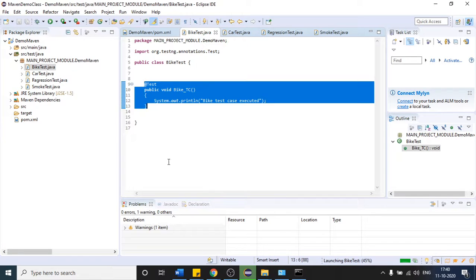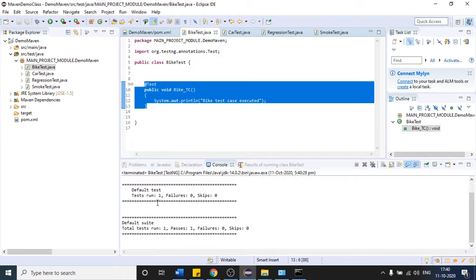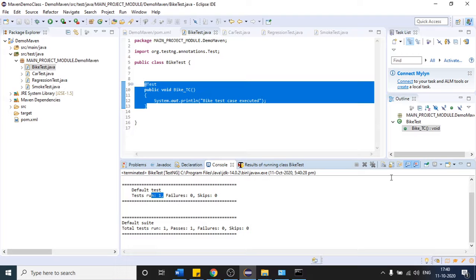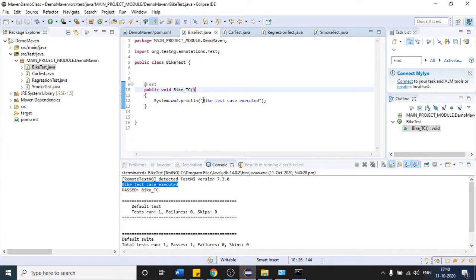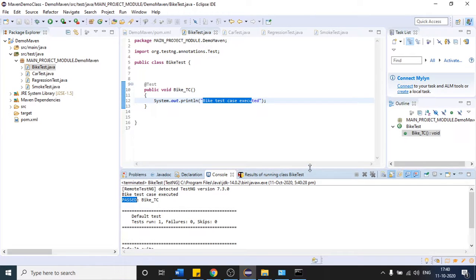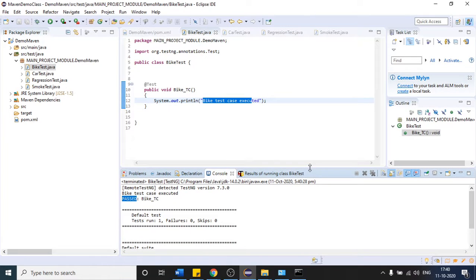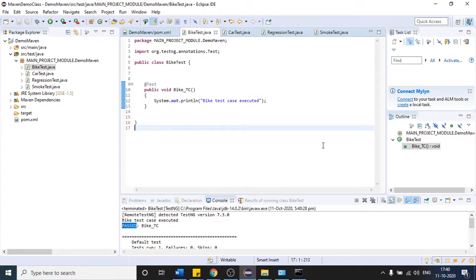Let us see what the output is. You can see test run one failure, and you can see bike test case executed. This is the output it is printing with the help of this one, and you can see it is saying passed. So I'm just saying that you can use testng in your Maven. We will not discuss much of testng because we are more interested in Maven. This is how you can use testng feature, and likewise you can trigger all the files.